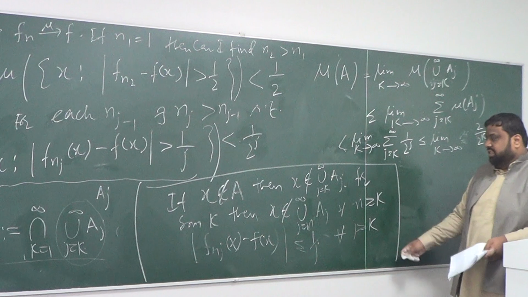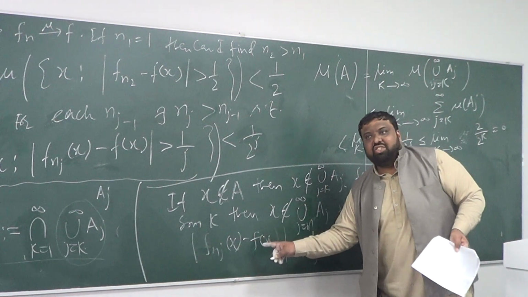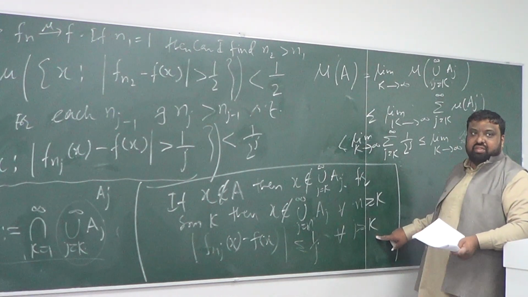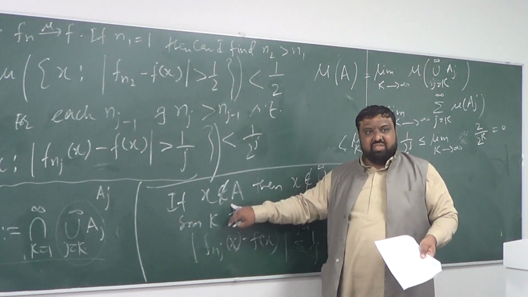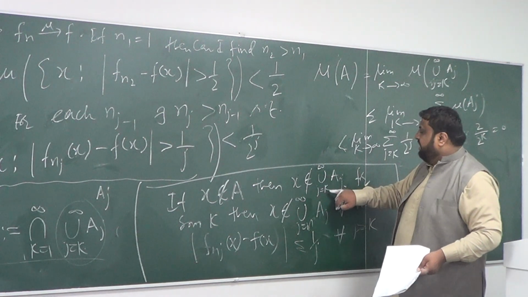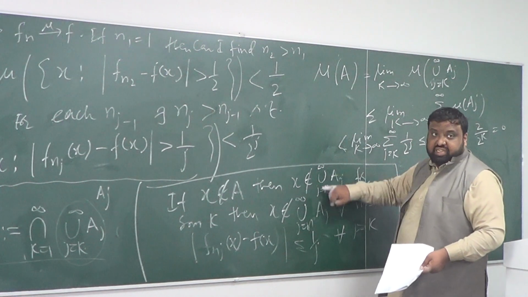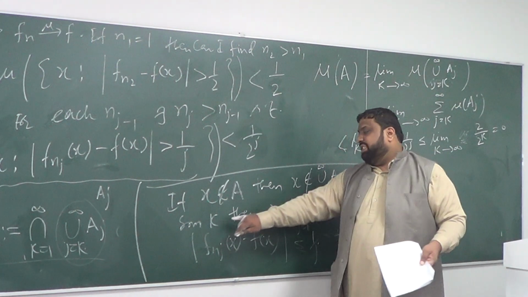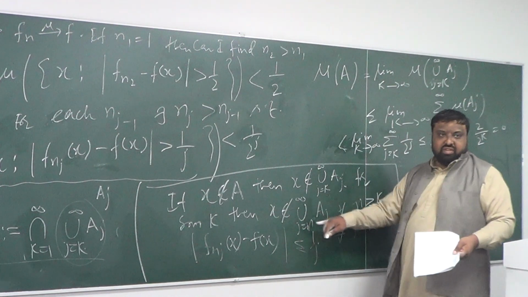And this completes the proof, because this is what it shows, that f_j converges to f at x, for all j bigger than or equal to k. So x is not in A. So x is not in the union of A_j for j equal to k onward. It's not in the union for some k, and then after this k it will not also be in all of such sets.